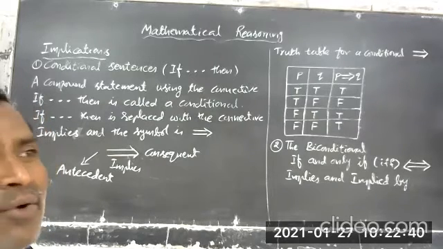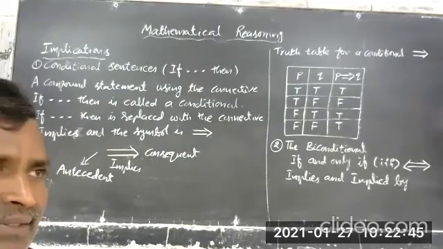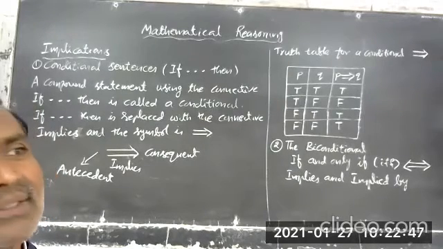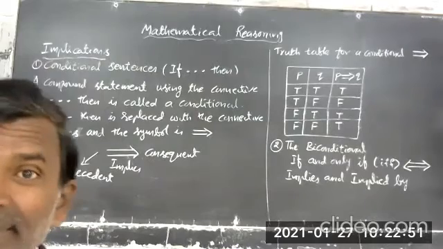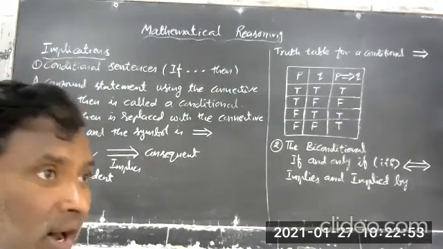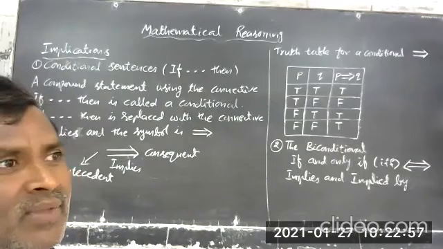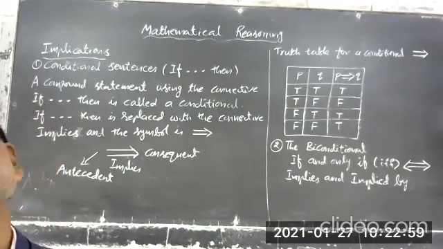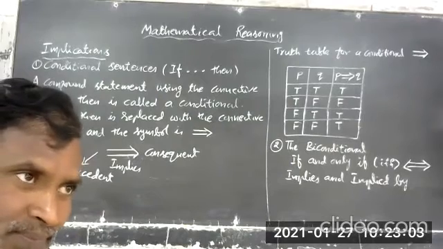So he is a good man. Therefore the truth value of this compound statement is true, which means P is false, Q is true, but P implies Q is still true.